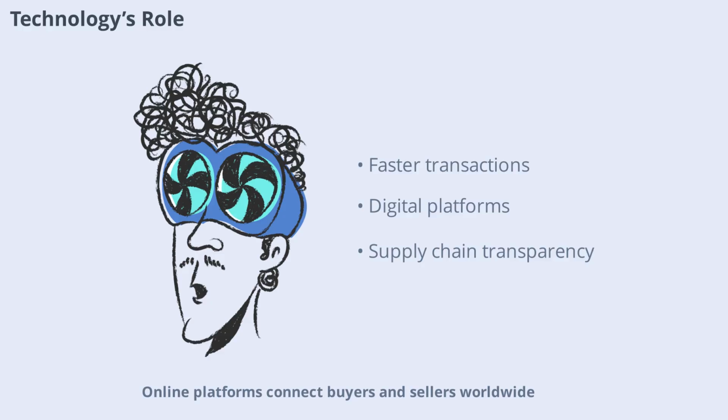Online platforms connect buyers and sellers worldwide, while digital payment systems make transactions seamless. Technologies like blockchain and artificial intelligence are making supply chains more transparent and secure. As technology continues to evolve, it will further shape the future of global trade, opening new opportunities and challenges.